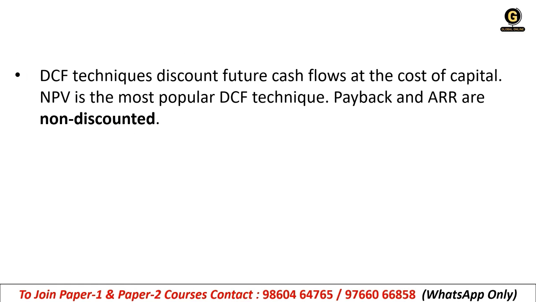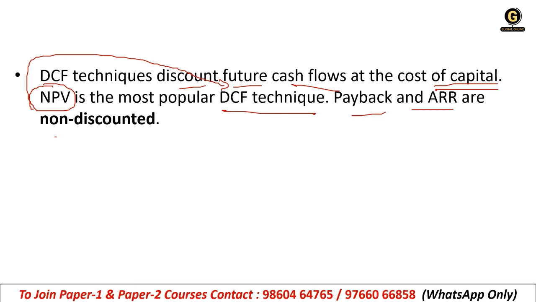DCF techniques discount future cash flows at the cost of capital, and NPV is the most popular DCF technique. Getting it? So basically NPV is included in the DCF techniques. Payback and ARR are not discounted techniques, so they are not considered in the DCF techniques. NPV is a kind of DCF technique, that is why it is considered a DCF.